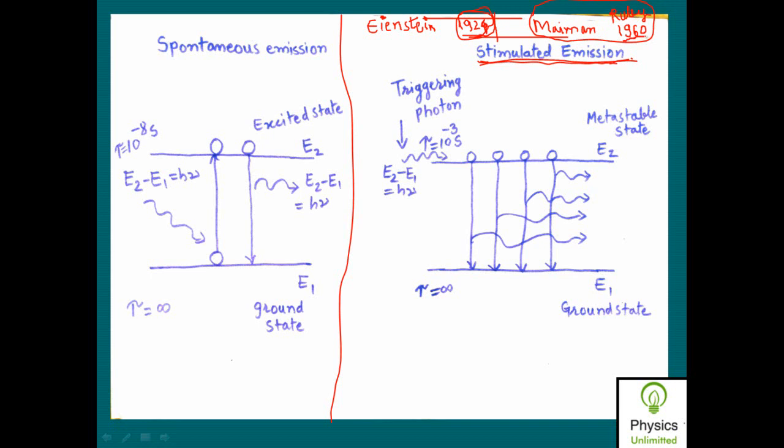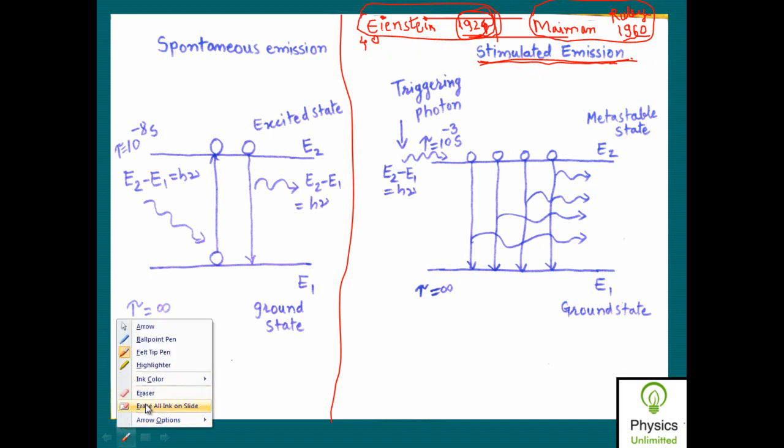So you can imagine that there is a time period of roughly 40 years to actually develop a practical application out of his idea. So that is why Einstein is great. Okay, so this was about the background of stimulated emission of radiation.